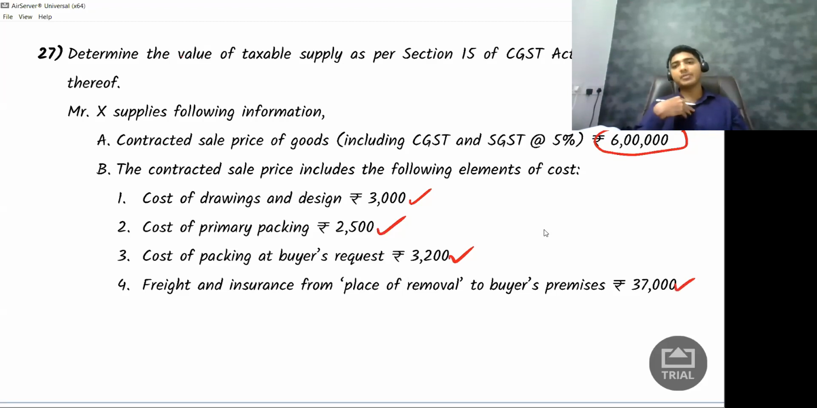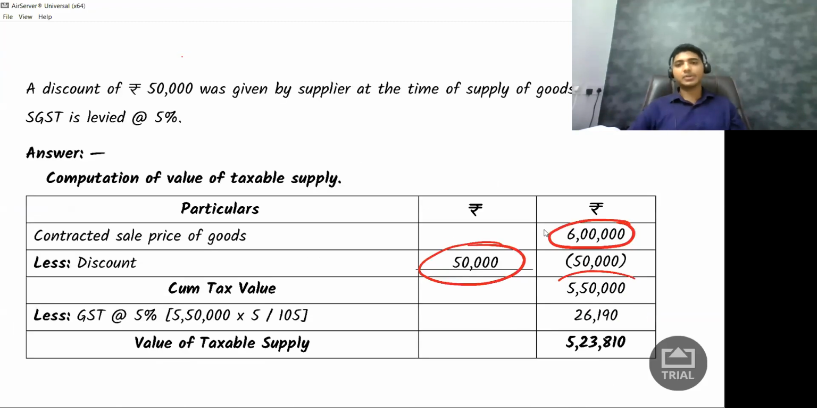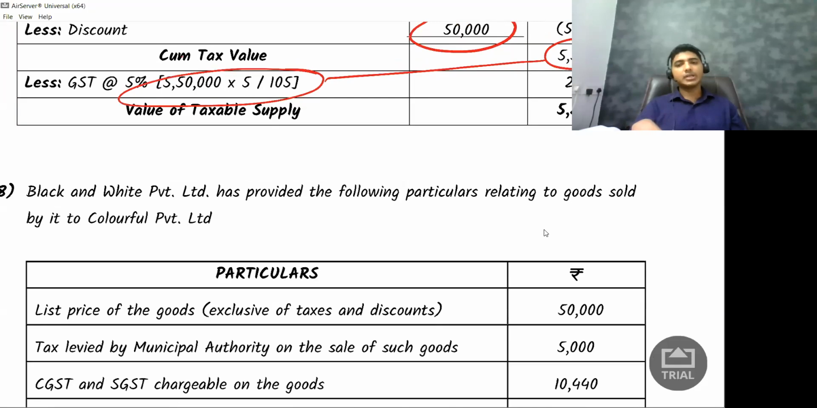Okay. If I am paying for insurance, I have to add it. Next, a discount of 50,000 rupees was given by supplier at the time of supply. So this 50,000 rupees, what should I do? I need to remove it. So contracted price was how much? 6 lakh rupees. Discount I am saying minus. So it becomes 5 lakh 50,000 rupees. So on 5 lakh 50,000 rupees, what is the GST? I need to put this formula to get the GST value. Okay, simple point.